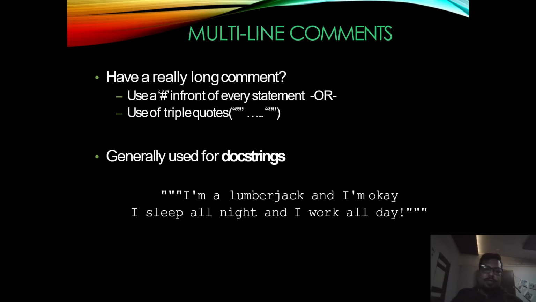So let's move further and see the multi-line comments. Here, you can use multiple hashes on different lines, or if you don't want that, since it is kind of a waste of time writing a hash symbol on each line. Consider we have to comment 15 lines of code, that time it will create a problem. Because of that, you can use triple quotes at the beginning and at the end, so automatically it will be commented. So this is another way to comment your code. Okay, so always keep commenting your code.